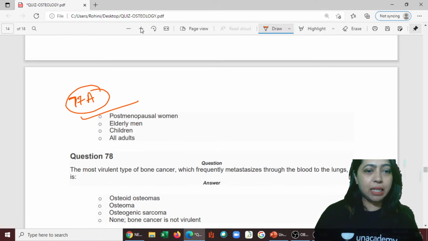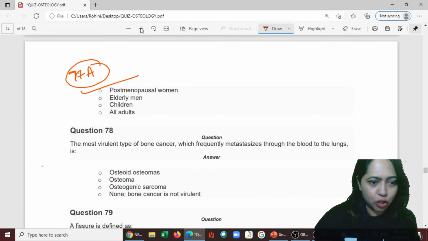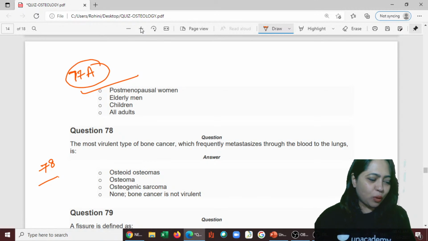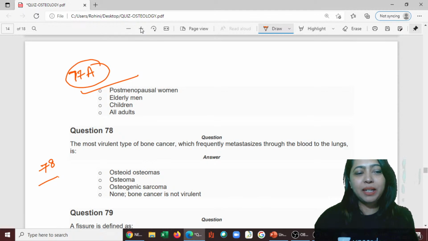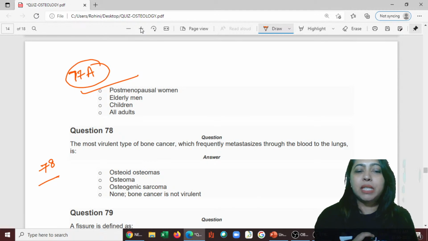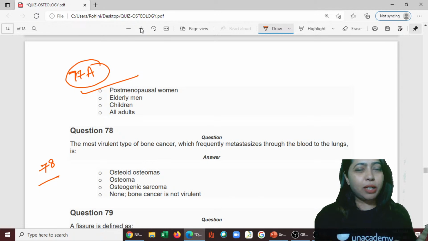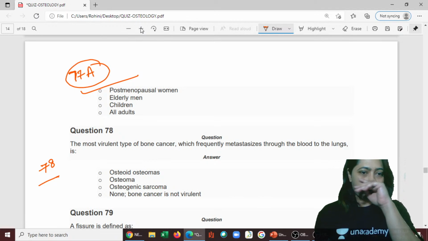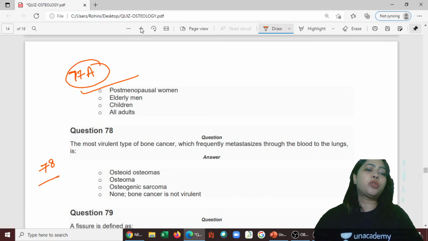Next one, 78. Let's go to the 78th question. We also have Manoj answering it really well. The most virulent type of bone cancer, which frequently will metastasize through the blood to the lungs. Which one? So this one you tell me.